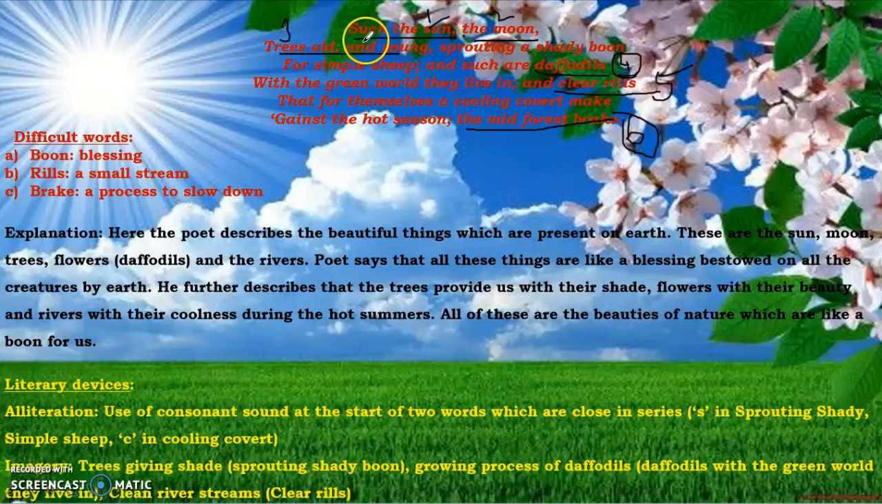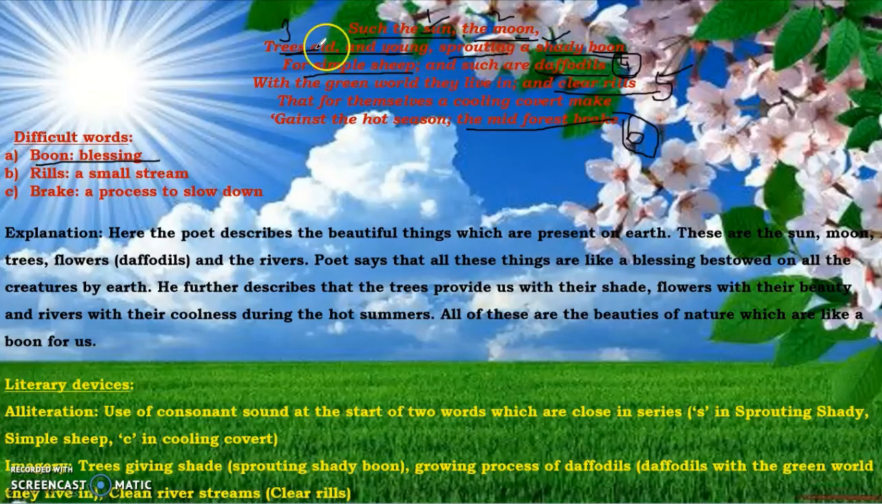So in this stanza, the poet has talked about the things which are things of beauty. Number 1 is such: the sun. Then the moon. Trees which are thousands of years old, they are also impressive, they are also beautiful. Trees which are very, very young, which are just sprouting, which are just planting saplings, they are also very impressive, they are also very beautiful. And such trees and plants that sprout a shady boon, that give a shady blessing for simple sheep, for innocent animals. So boon means blessing.